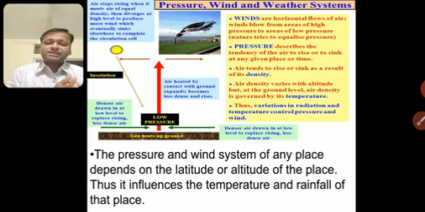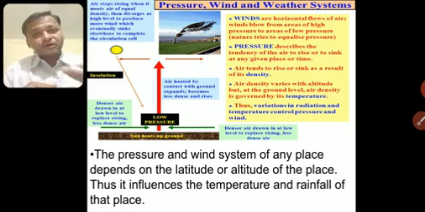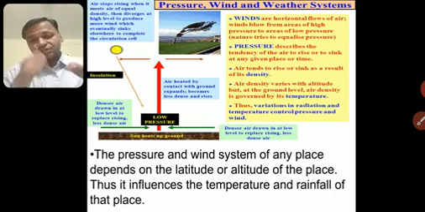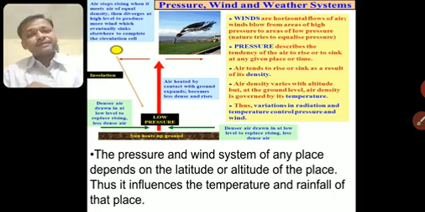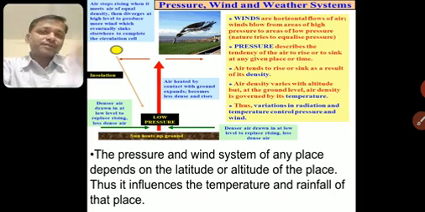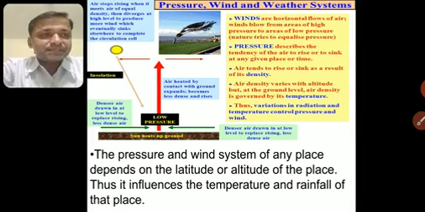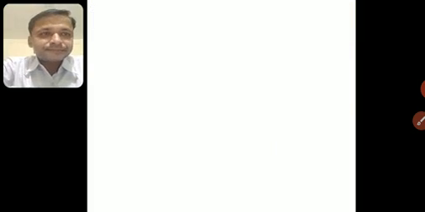So if pressure is there, it influences the temperature as well as the rainfall, because if the air is hot, a lot of moisture will go away with it, it will evaporate, and there will be a lot of humidity in the air, and it will cause rainfall in the future. So the temperature and the rainfall are dependent on the air pressure, atmospheric pressure, sorry.